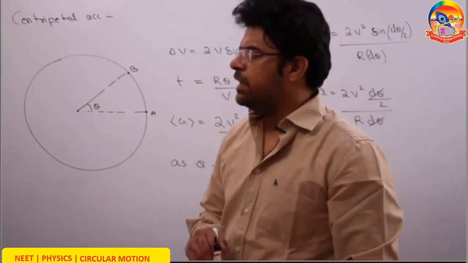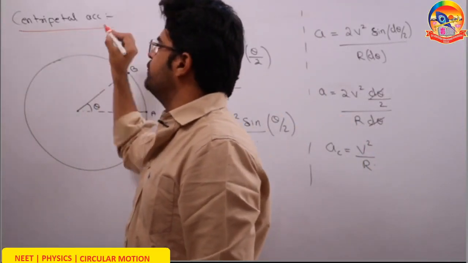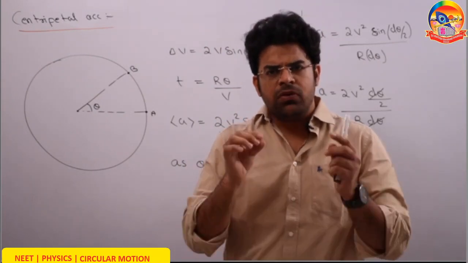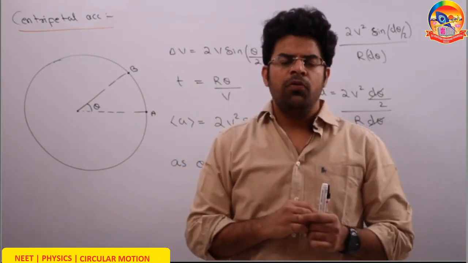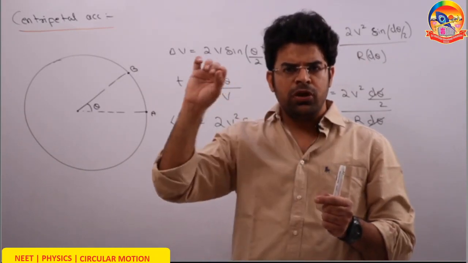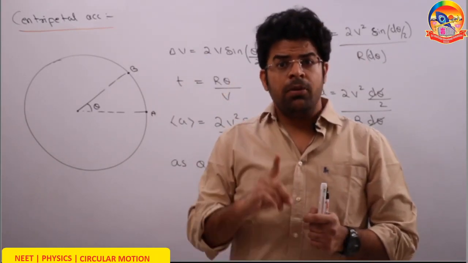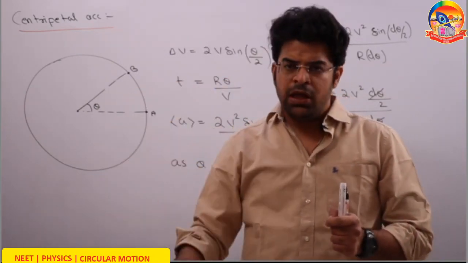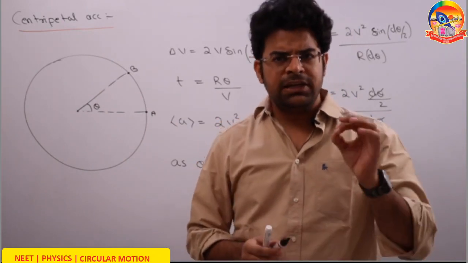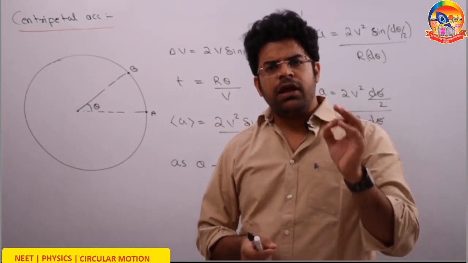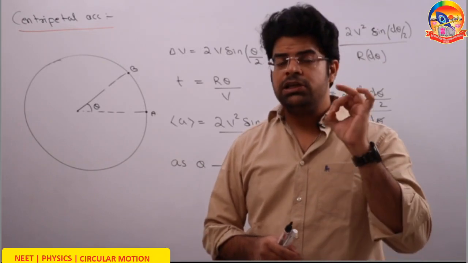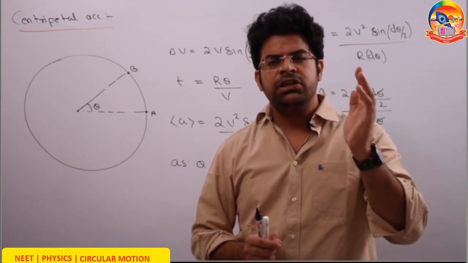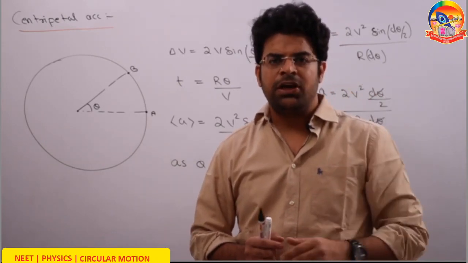So let us understand the concept of centripetal acceleration. What is the meaning of centripetal acceleration? We'll tell. But first of all, let's talk a little bit more on uniform circular motion. When a particle performs uniform circular motion, its speed remains constant. But despite the speed remaining constant, its direction of velocity continuously changes. If the direction of velocity is changing, the velocity is changing. And if for any particle the velocity is changing, the particle must accelerate, because acceleration is the rate of change of velocity with respect to time.